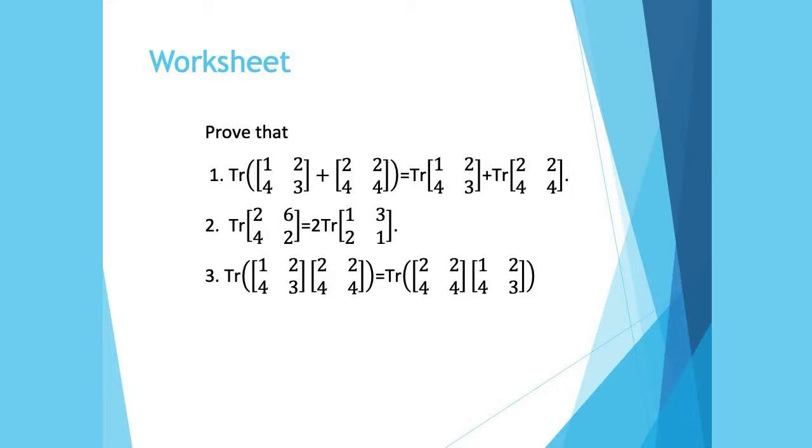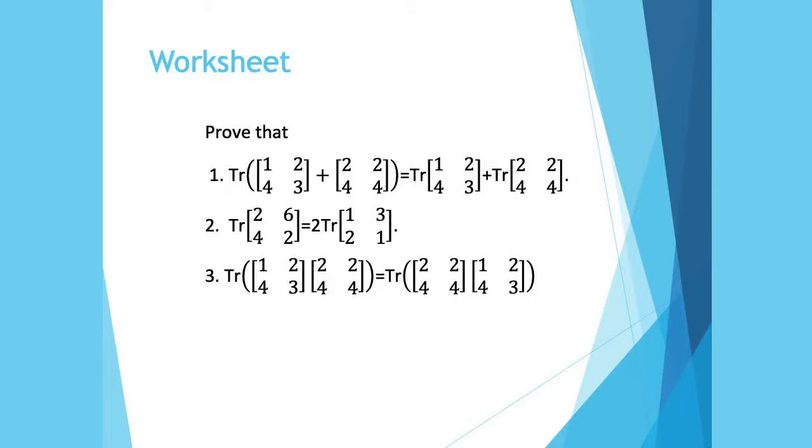Lastly, I am giving you the worksheet for solving these questions. For example, you have to prove that trace of these two matrices, यहाँ पे आपको दो मैट्रिक्स दे रखे हैं. You have to prove that trace of these two matrices is equal to trace of first matrix plus trace of second matrix. It means अगर आप इन दोनों मैट्रिक्स को ऐड करेंगे और फिर ट्रेस निकालेंगे. ट्रेस कैसे निकालेंगे? फॉर एग्जाम्पल जैसे मैं ट्रेस 1 2 4 3 का निकालूं फर्स्ट क्वेश्चन में, तो प्रिंसिपल डायगोनल इज 1 3. So 1 plus 3, the trace is 4.